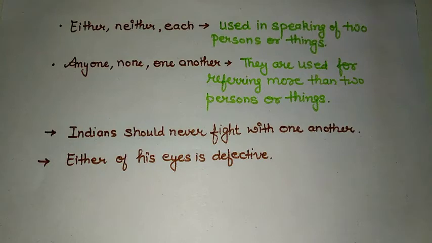Next one, either of his eyes is defective. Here I am talking about one eye. Now it is possible that eye can be left or eye can be right one. So either is used when we are talking about two things. We have two eyes, so one of the eyes is defective.